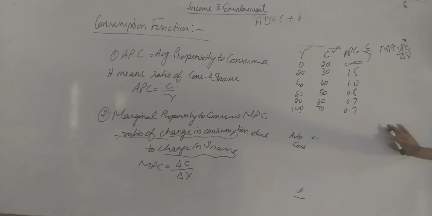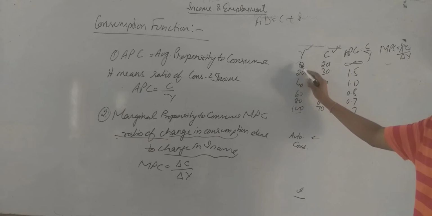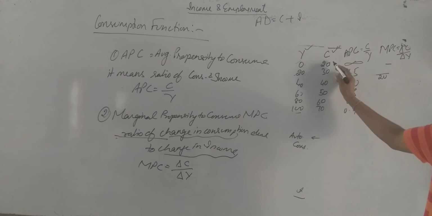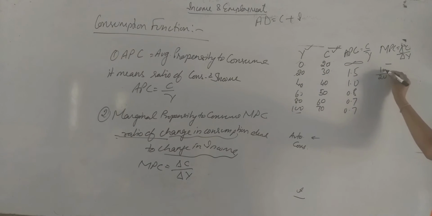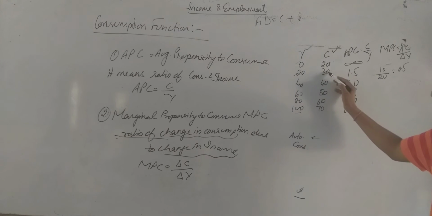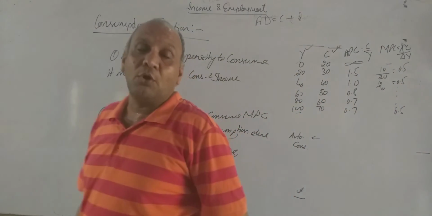And then MPC stands for change in consumption due to change in income, delta C upon delta Y. So here there is no change in income, so at 0 level we will put dash. Now at next point, how much income changes? पहले 0 income थी, अब 20 हो गई, 20 का चेंज हुआ तो डिवाइड बाय 20, पहले कंजम्पशन 20 था, अब 30 का हुआ तो कंजम्पशन में चेंज 10 हुआ, तो it is equal to 0.5. At next level 20 upon 40, how much change is there? 20, and here 10, so again 10 upon 20, it is 0.5. So at each level MPC will remain same because the propensity to consume always remains same.